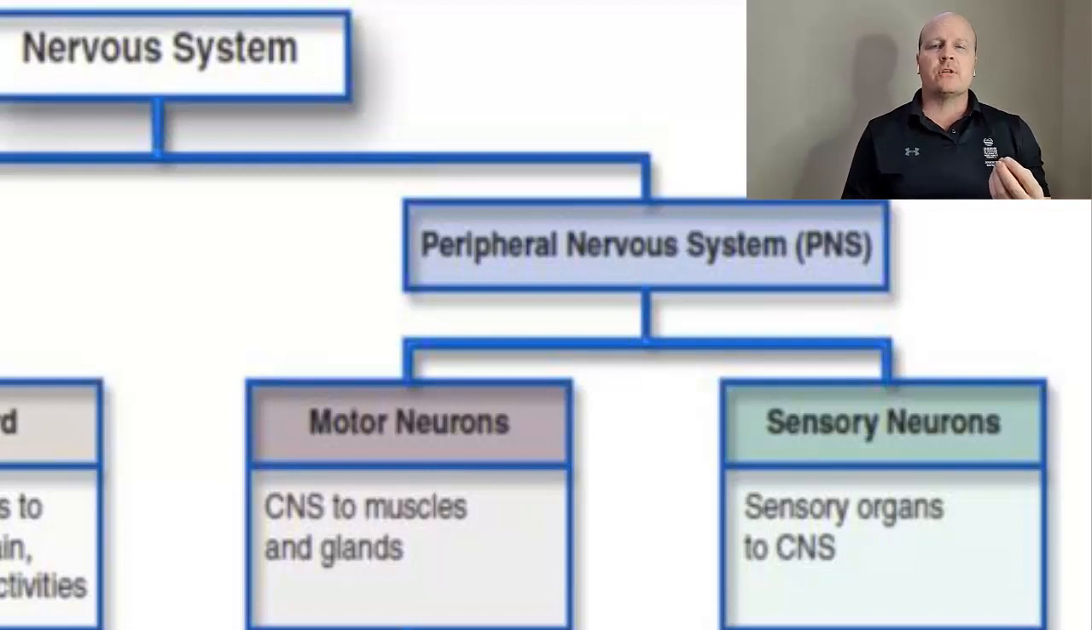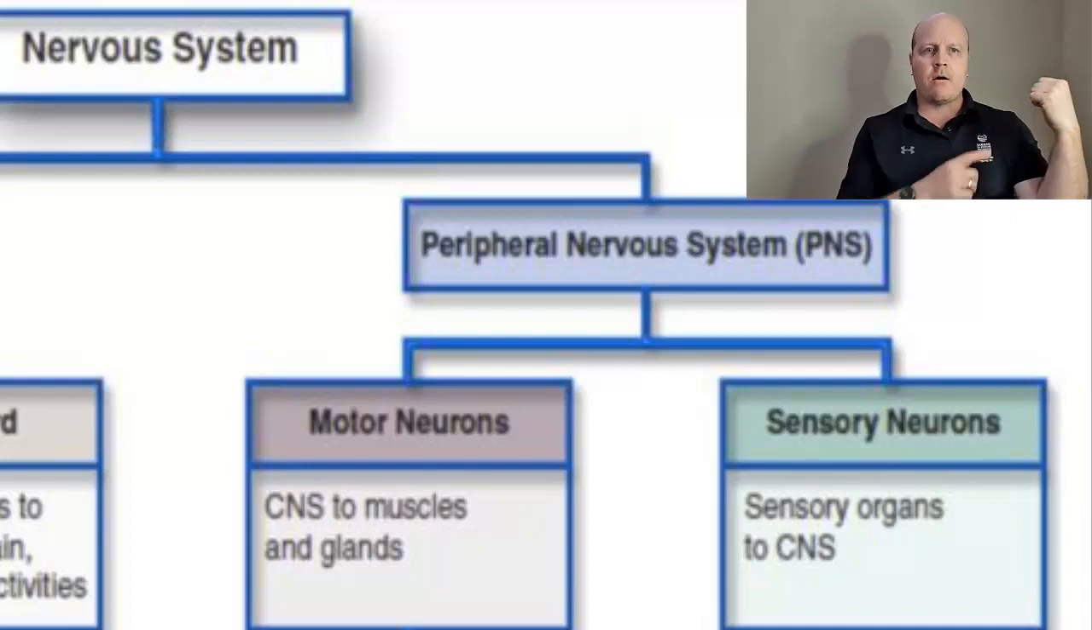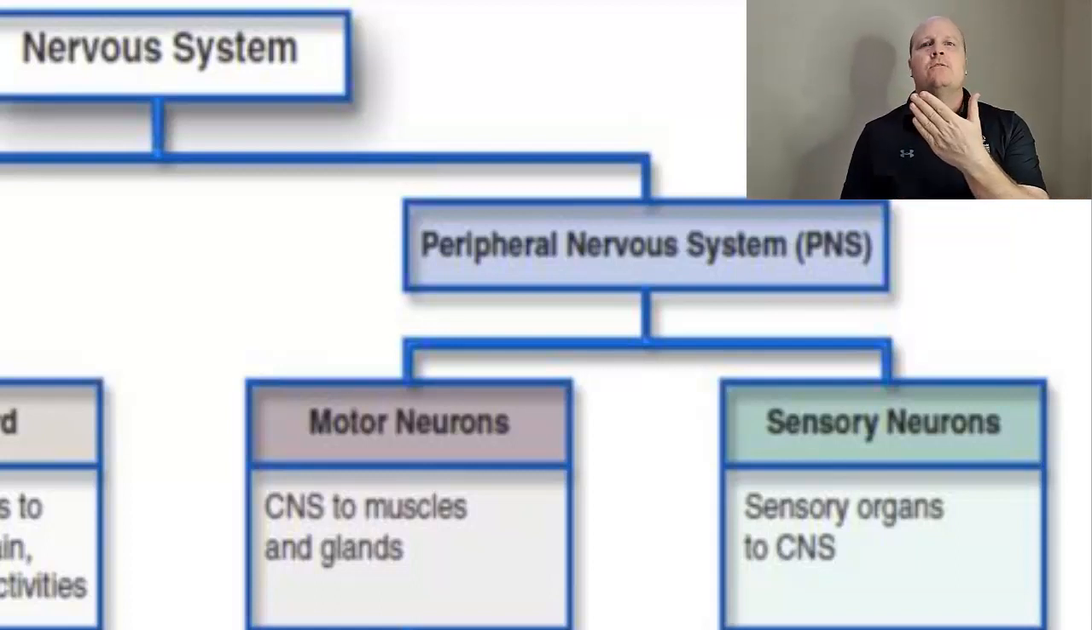So our motor division goes from the central nervous system to our muscles or our glands and organs, and our sensory division goes from our sense organs, sight, touch, taste, smell, towards our central nervous system.